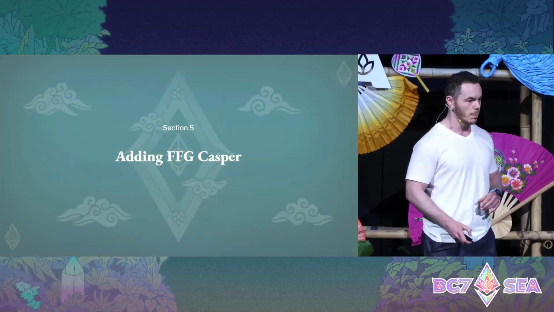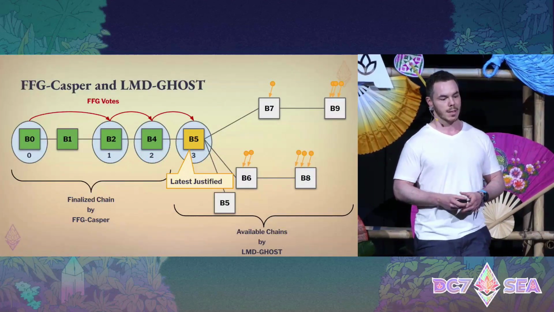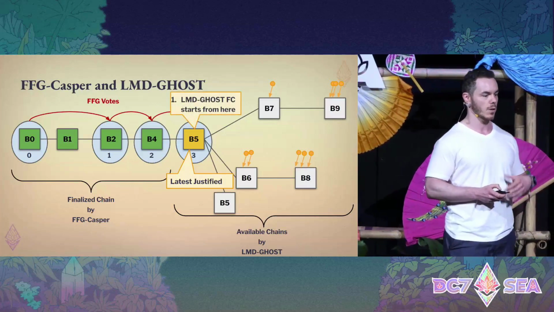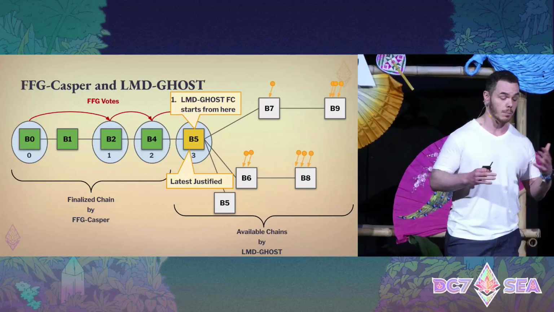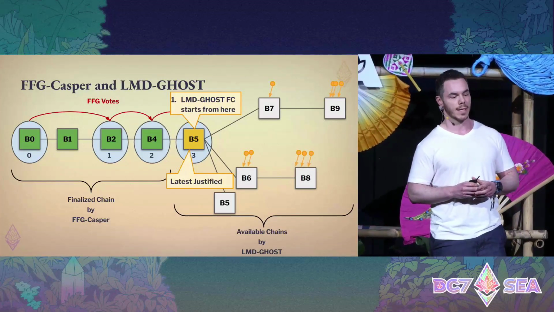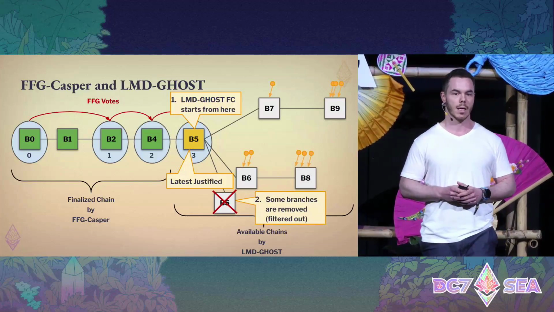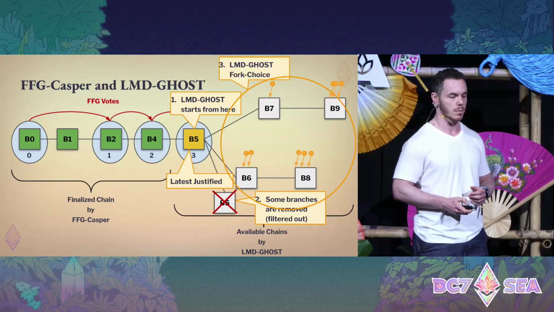Things get a bit more complex when we add FFG Gasper. With FFG Gasper, the fork choice gets a bit more complex. We start from the latest justified checkpoint, which is roughly the checkpoint that is ready to become finalized. We remove some blocks that are problematic, and then we apply the fork choice that Luke explained before to the remaining blocks.